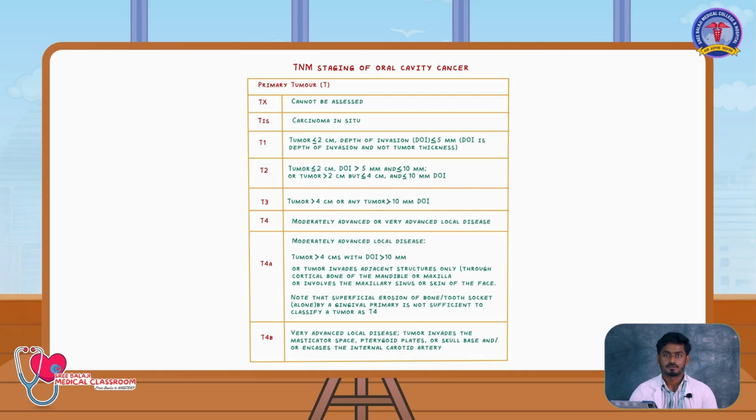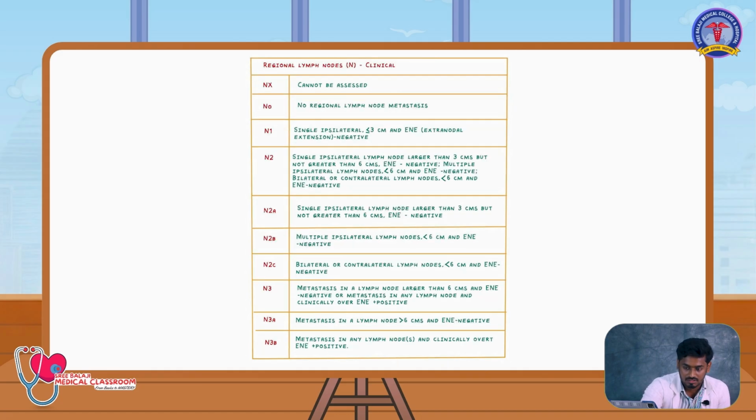Any one of this is applicable. Suppose a lesion is 1 cm and the depth of invasion is 6 mm, then it comes under T2. It is not under T1. Suppose the lesion is more than 3 cm and depth of invasion is less than 3 mm, it comes to T2. So you people should include both, what is the size of the lesion and what is the depth of invasion. Then comes the nodal staging.